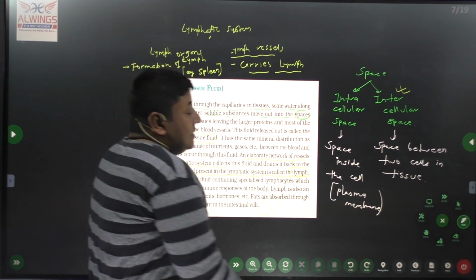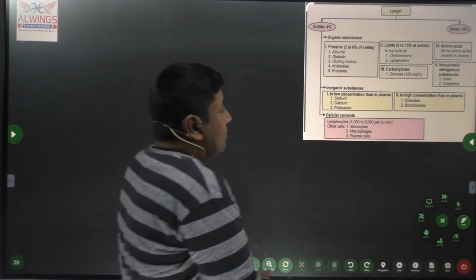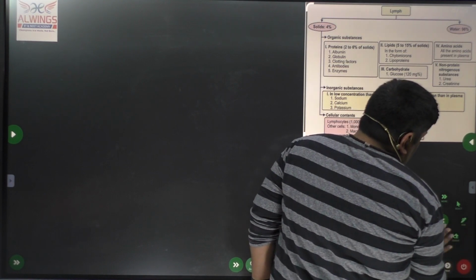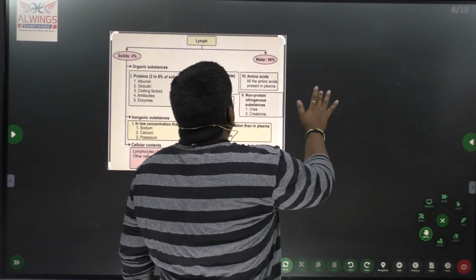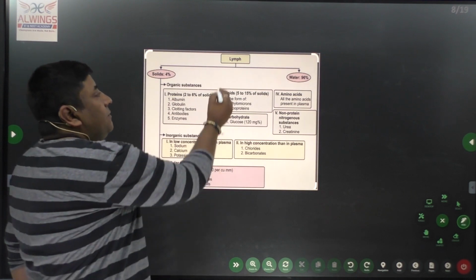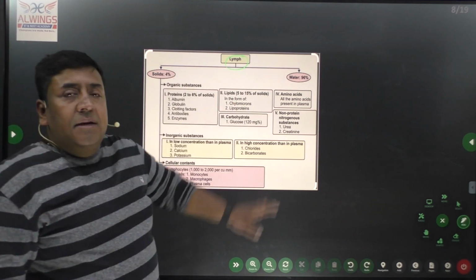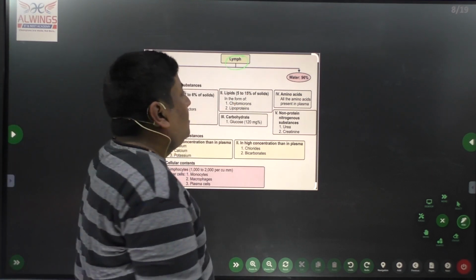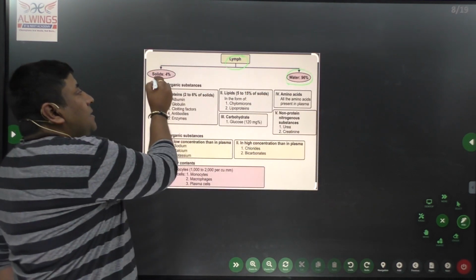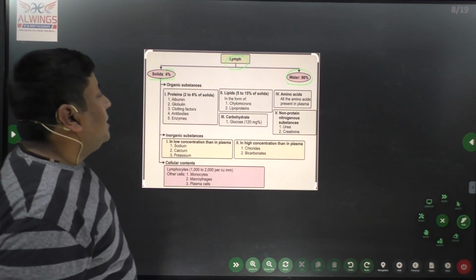Okay. Now we can see the composition of that lymph, or composition of that interstitial fluid, or also we can say our tissue fluid. Okay. Now what does it contain? Here we are going to talk about lymph. Lymph is made up of two parts, similar to blood. Water forms 96% of lymph. The solid part forms only 4%. Now what does it contain in the solid part?